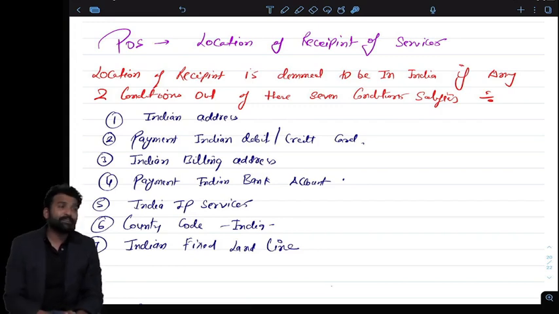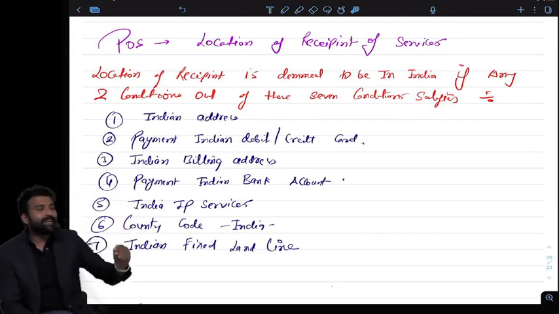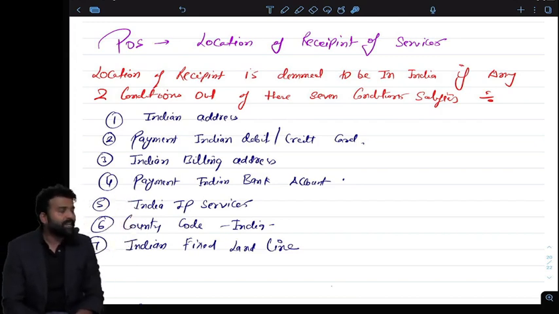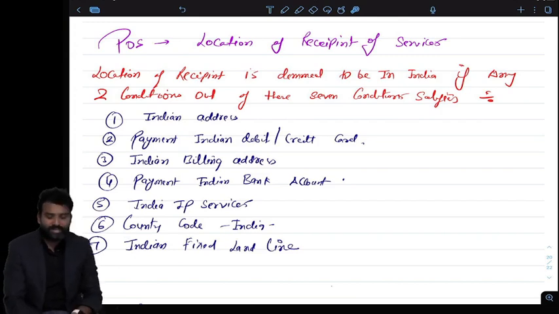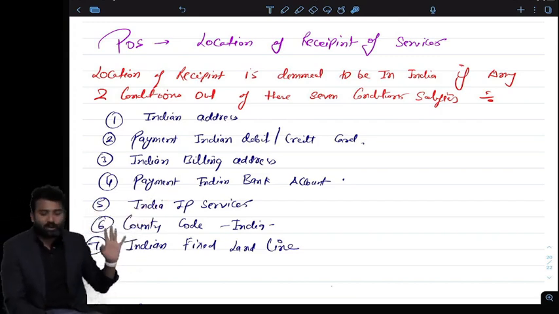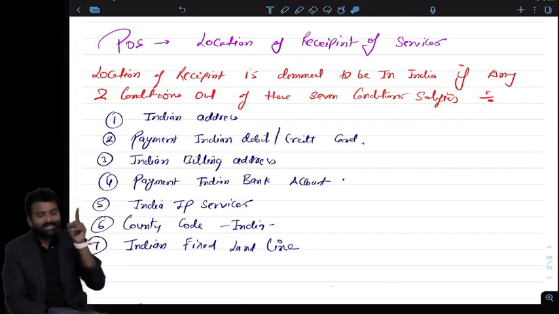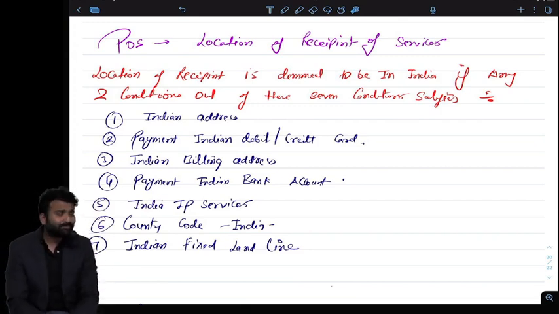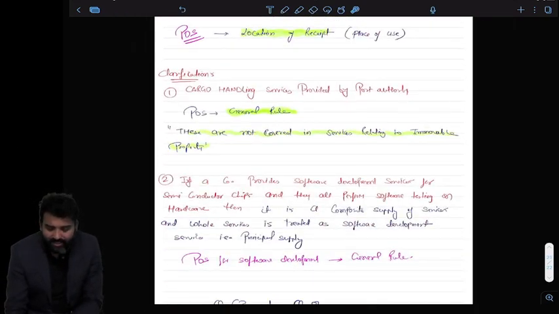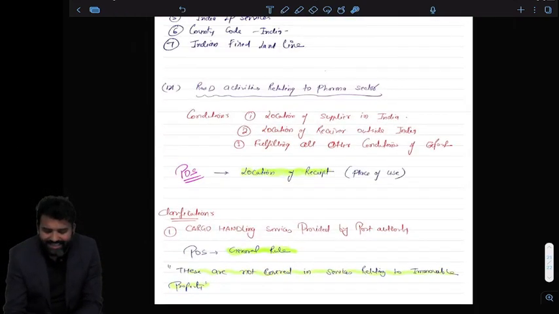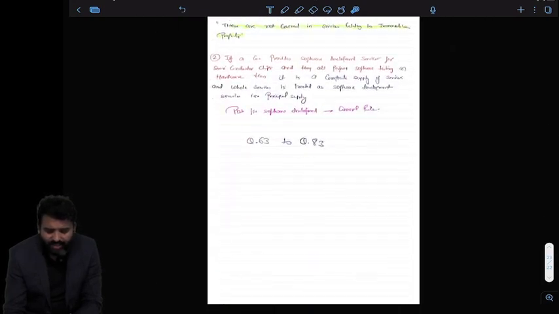And in that case, it will be import, and the GST will be leviable under section 71B. 71B was intended for covering online services under GST. So if the person is Indian, with any 2 conditions fulfilled out of 7, and the company providing the services is outside India, it will be import of services and GST will be leviable in India. So this is mostly about section 13. Some cargo handling and some R&D services are given, that is not that important.